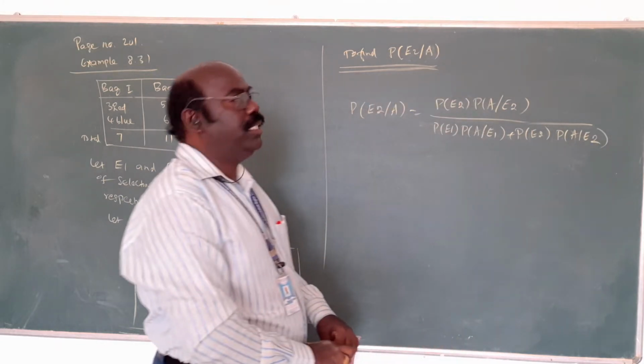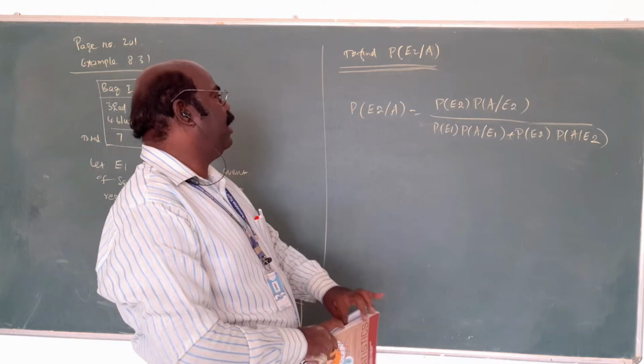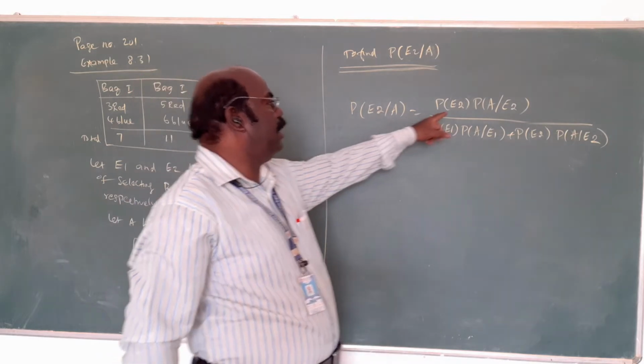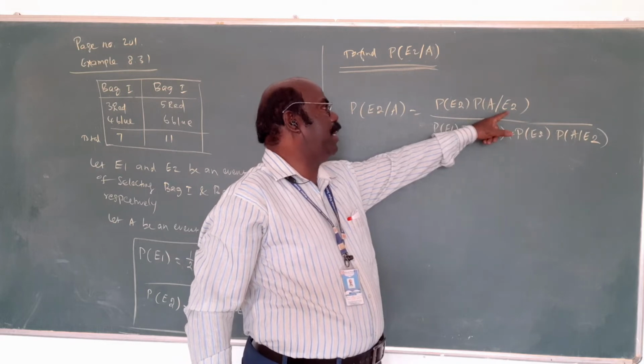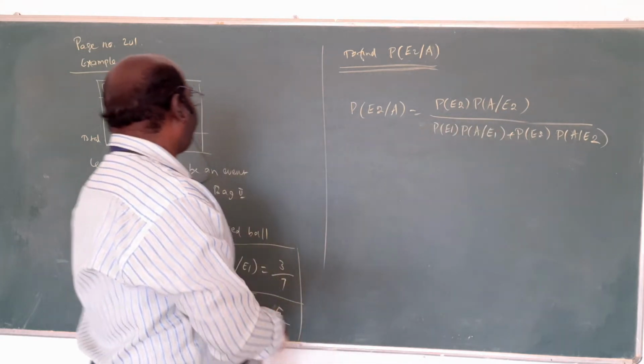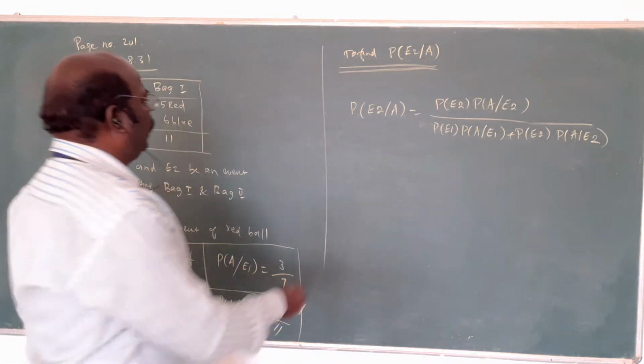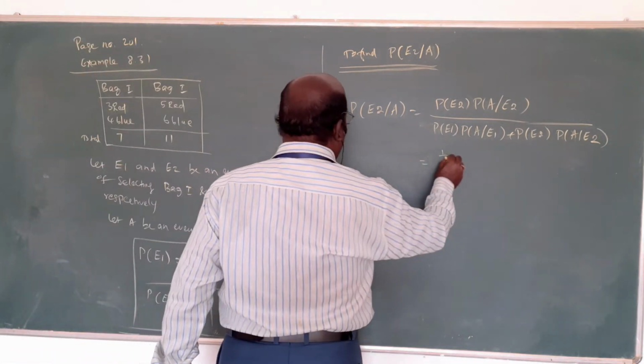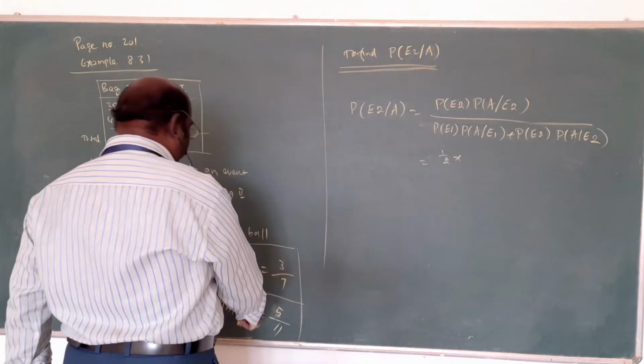No change. For the first pair, the probability of E1 given A is the probability of E1 into the probability of A given E1, and the denominator is the same. Am I right? Now substitute all the values to get the answer. The probability of E2 is 1 by 2, and the probability of A given E2 is 5 by 11.